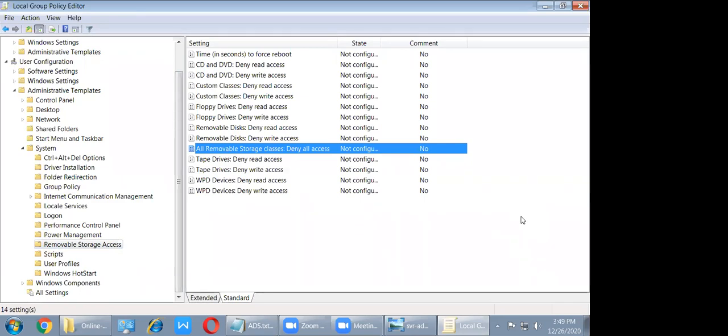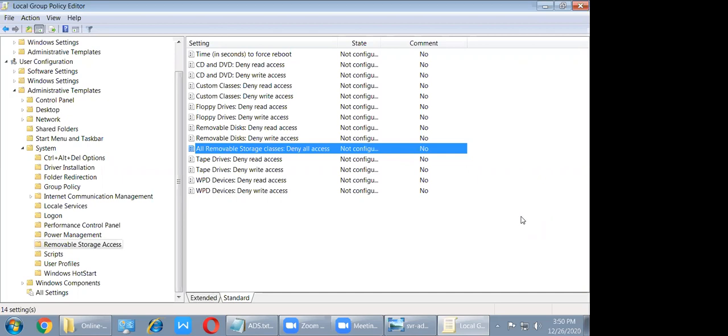Previously we had the control panel, the run command, the desktop icons, and we also hid the My Computer partition. That took effect immediately on your system, but this is not affected immediately. You have to refresh the policy, because that is the default behavior of the operating system.